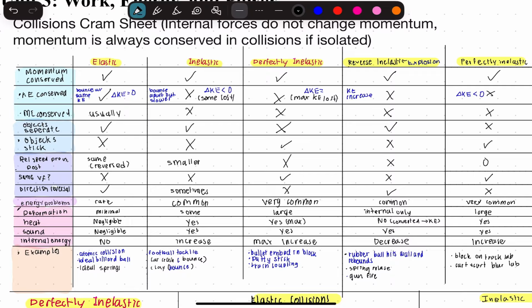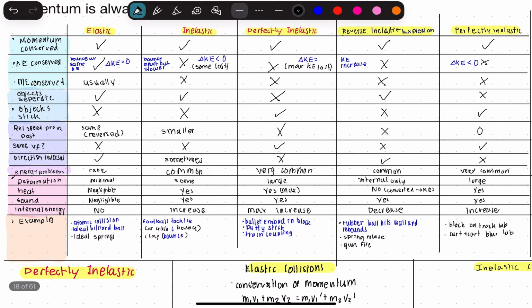The relative speed pre versus post is not available for this type. There is the same final velocity because it's moving as one unit afterwards. So when you have one unit, the mass is combined, so it can only have one velocity. One object has one velocity. There is no direction reversal. This type of energy problem is very common.